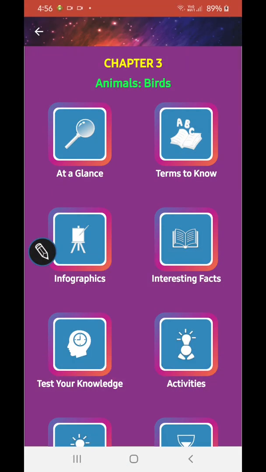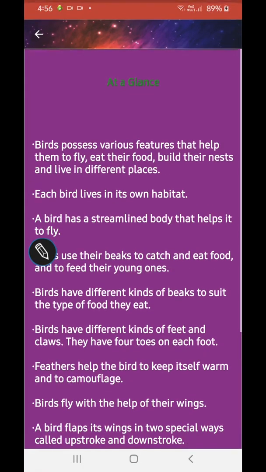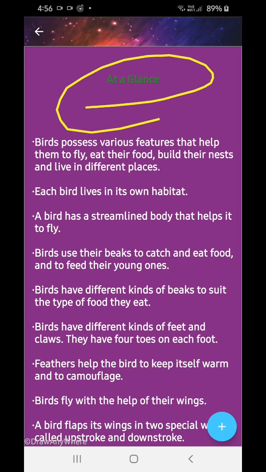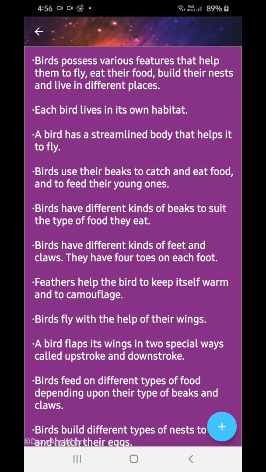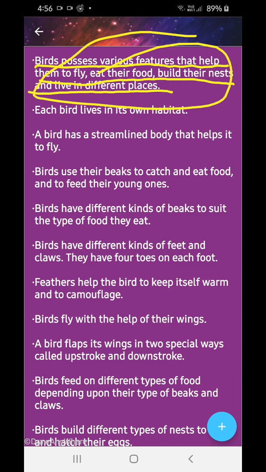Okay, so let's start at a glance, instant notes. Birds possess various features that help them to fly, eat food, build nests, and live in different places. Each bird lives in their own habitat.